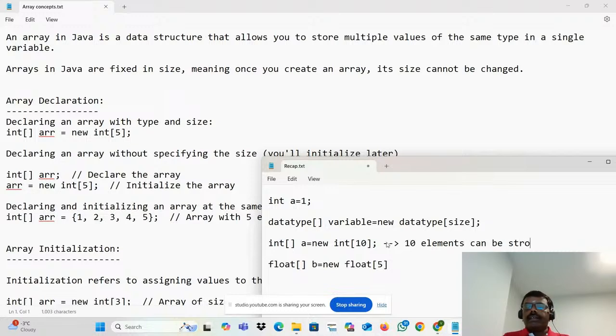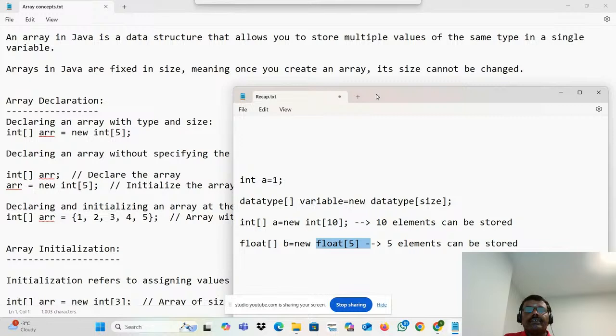Okay, 10 elements can be stored. What about this one? 5 elements will be stored. You'll feel that. Can I store an integer number also? No, you cannot store it. Why? What is the definition saying? Similar type of data. You can store only similar type. Only you can store integer. Only you can store float.